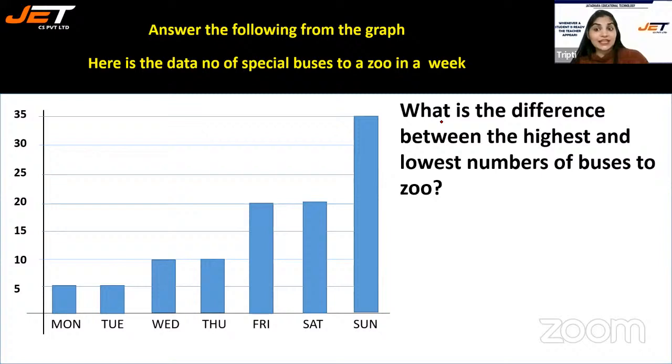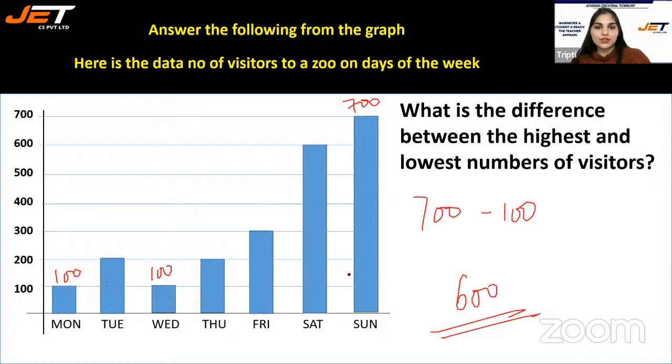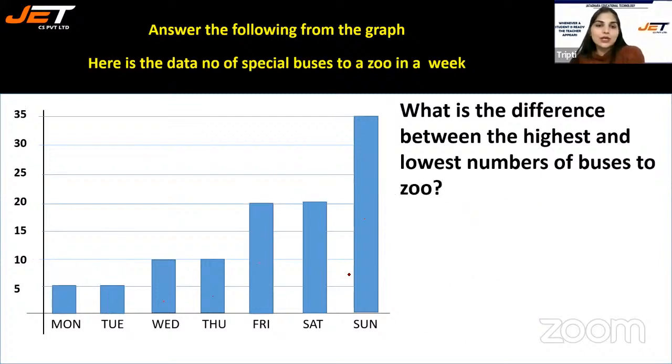What is the difference between the highest and lowest number of buses to zoo? Here we have a data of special buses to a zoo in a week. That was for visitors. The last question was related to the visitors to a zoo. Now here we have the data of special buses to a zoo in a week. So what is the difference between the highest and lowest number of buses to zoo?